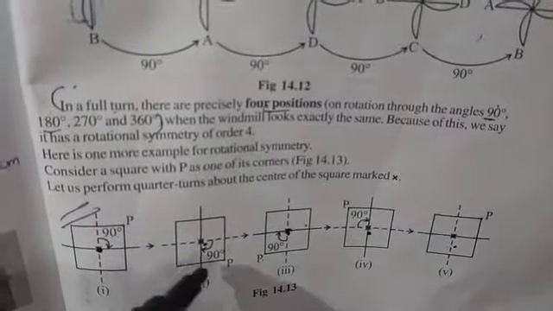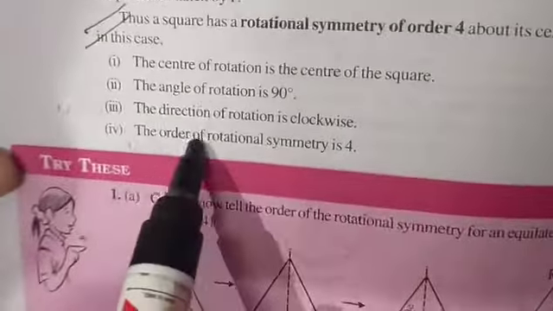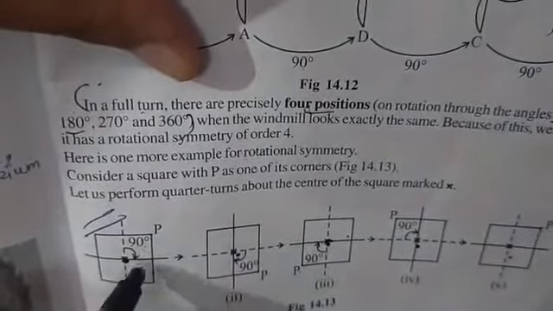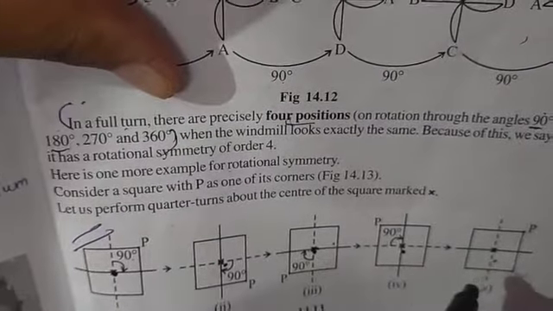Look, 90 degrees. Then again on the next rotation 90 degrees, 90 degrees, 90 degrees. Now next, the direction of rotation is clockwise and the order of rotational symmetry is 4. Look, the direction is clockwise. In this step, this side, clockwise it is going on, right?